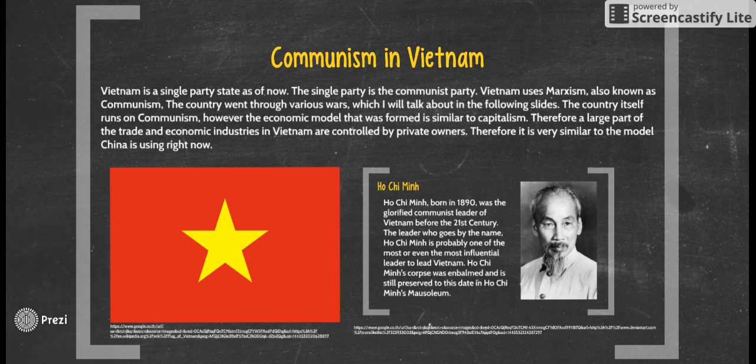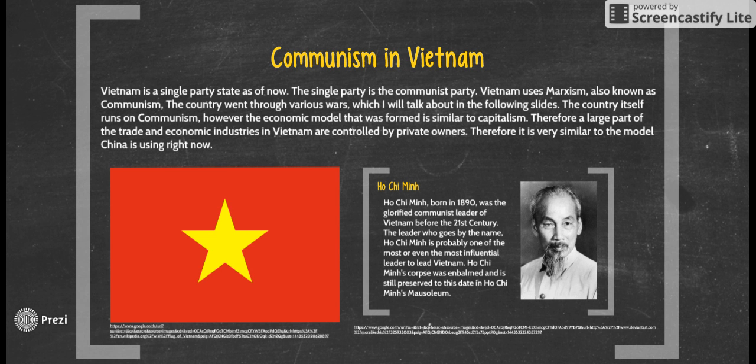Vietnam is a single-party state located in Southeast Asia. It's also in the Indo-Chinese area. The single party is the Communist Party in Vietnam. Vietnam uses Marxism, also known as communism. The country went through various wars to achieve what they call communism.